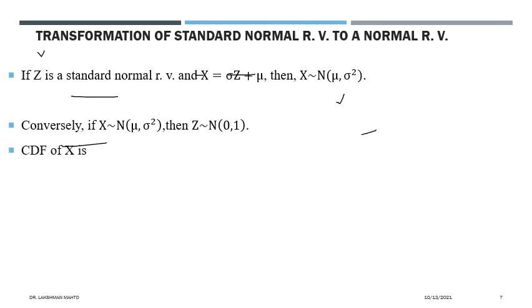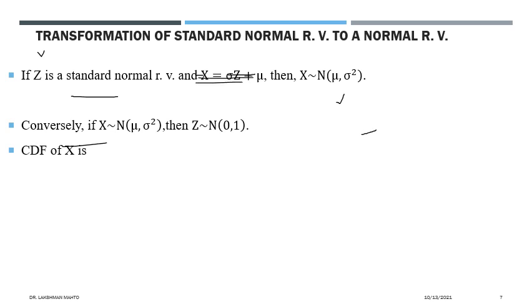Now my journey is from a standard normal random variable to any normal random variable. How can we proceed? We know everything about Z, but we don't know about X. We only know that we perform a transformation of Z to convert it into X. So through that transformation, we have this information.